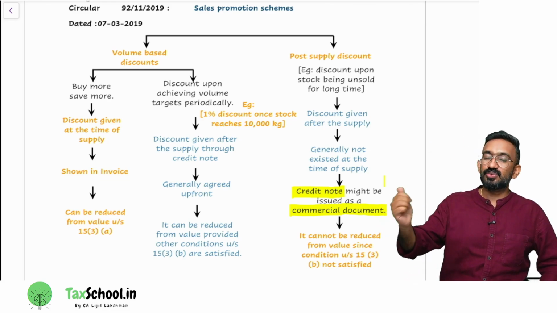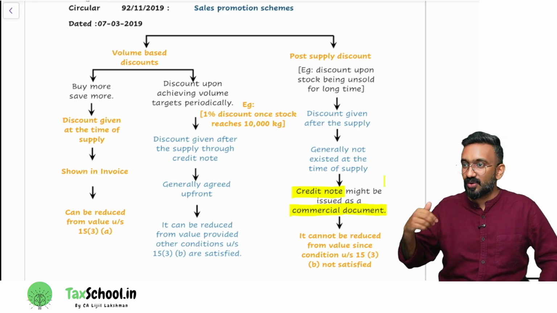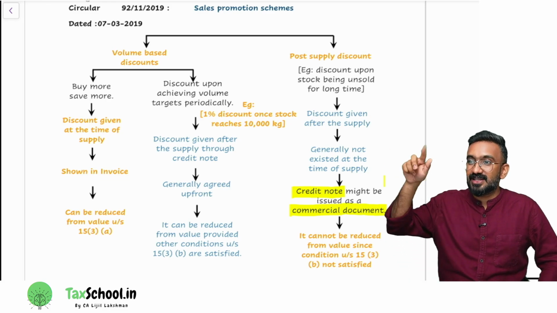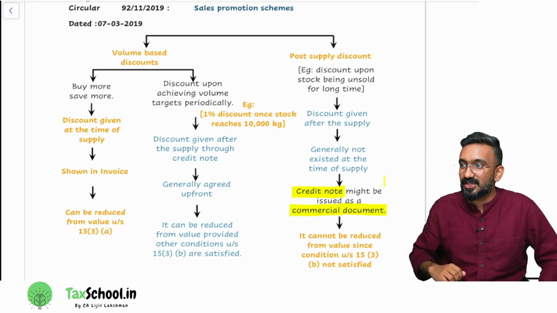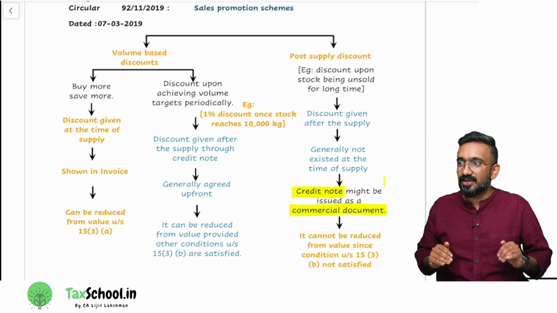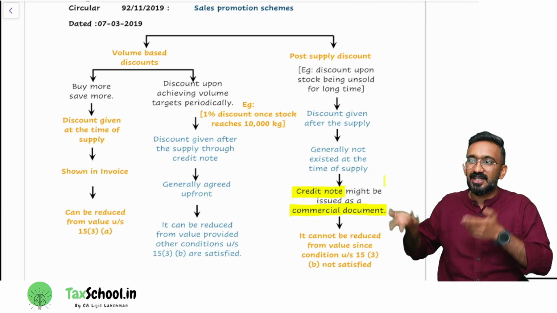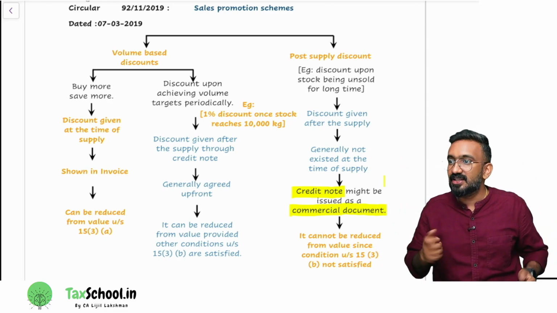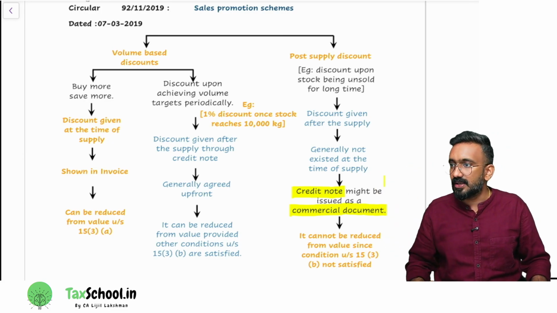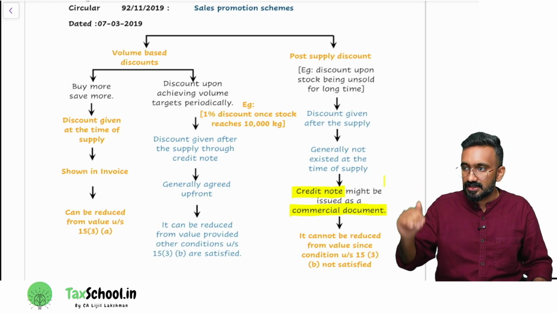If you go to Ajio or Myntra or any website, they do this. You go to a shopping mall, they'll say buy one item, get 10% off. Buy two items, get 20% off. Buy for 10,000, get 750 off. Then you would have bought for 8,000, but you'll still buy some item you don't want, you will buy extra. This is called buy more, save more. Is the discount given at the time of supply or after the supply? It is a discount that is given at the time of supply.